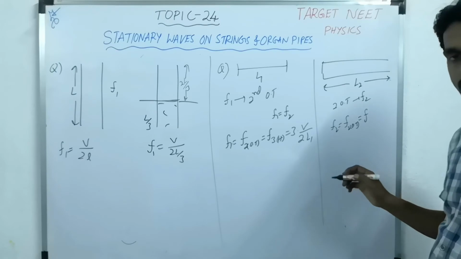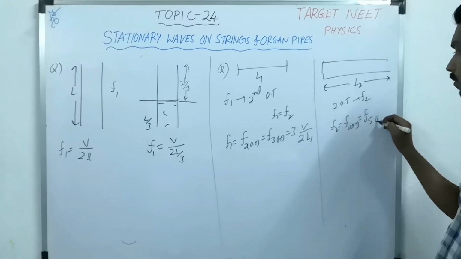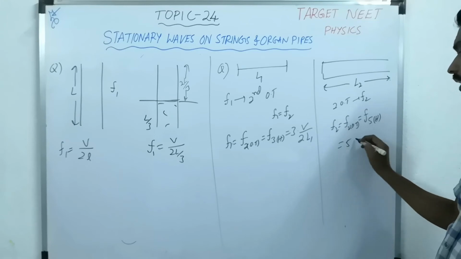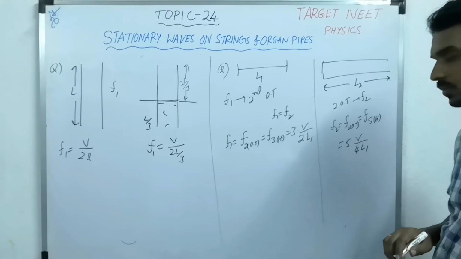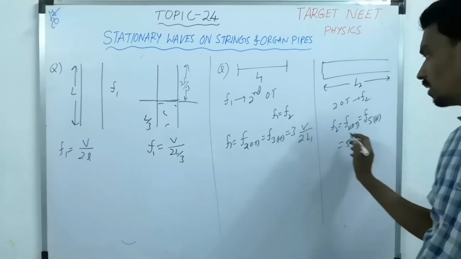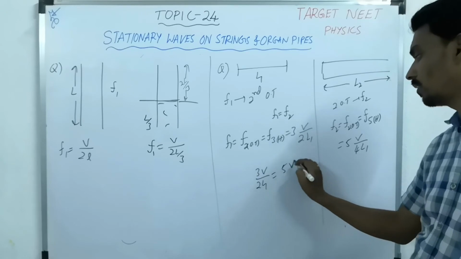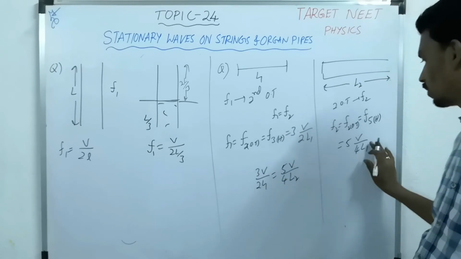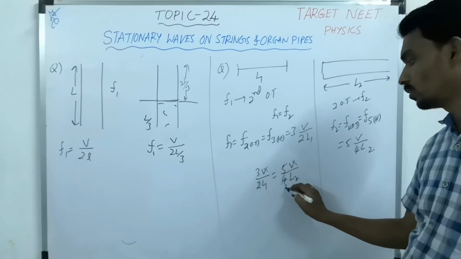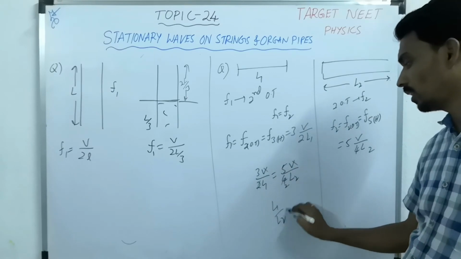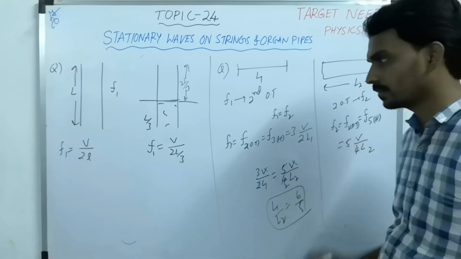Second overtone is 2n plus 1 in this case, so the fifth harmonic, that means 5 times the fundamental frequency. What is the fundamental frequency? V by 4L2. Now both are equal, so 3V by 2L1 equals 5V by 4L2. V cancels, the 2s cancel, then L1 by L2 equals 6 by 5.